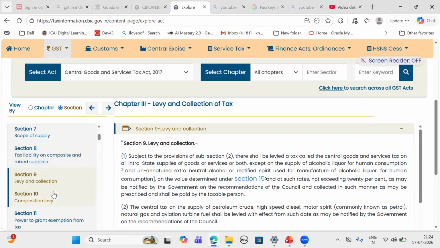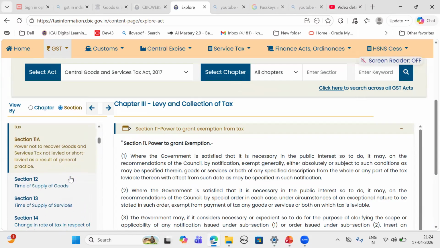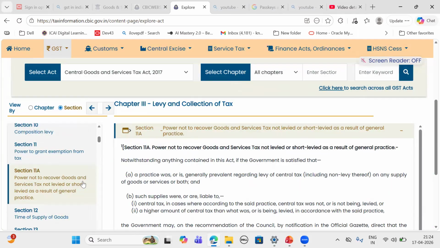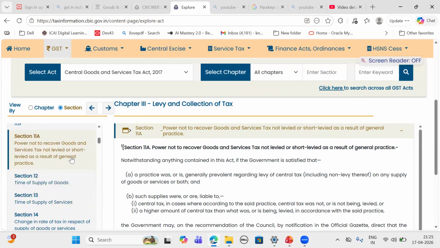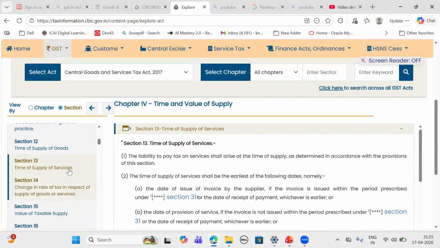Then composition levy, power to grant exemptions from tax. Then power not to recover goods and service tax not levied or short levied as a result of general practice.